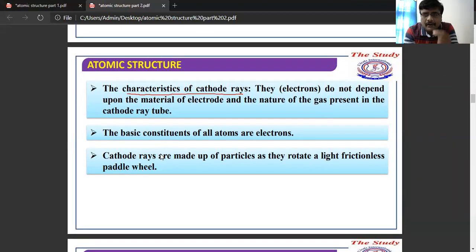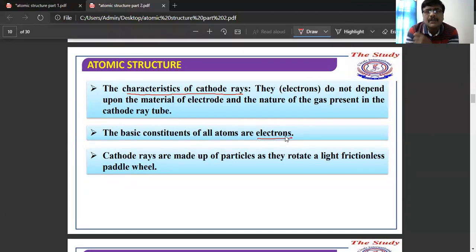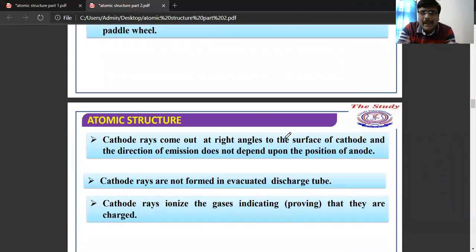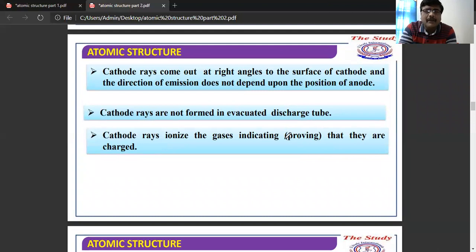The basic constituents of all atoms are electrons. The cathode rays are made up of particles which can rotate a frictionless paddle wheel.